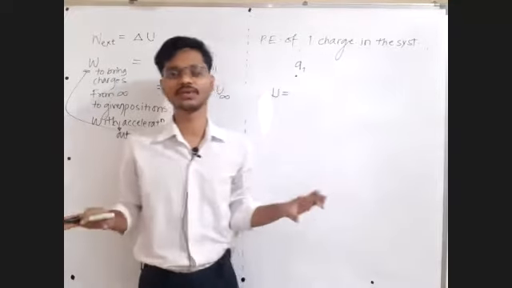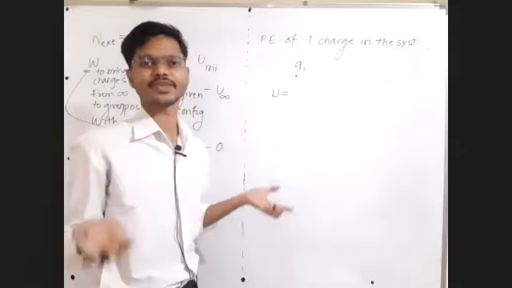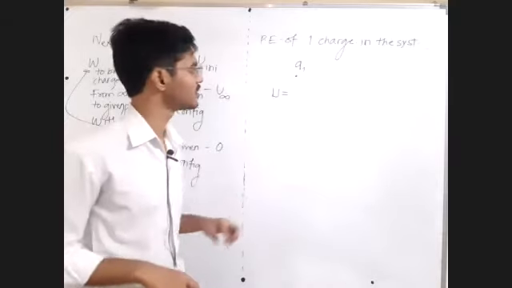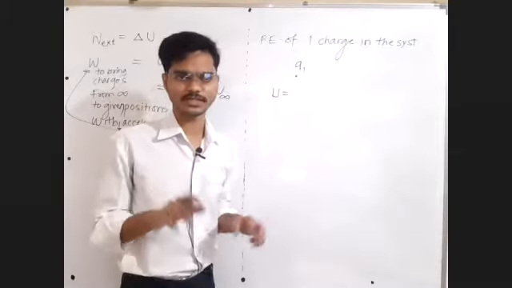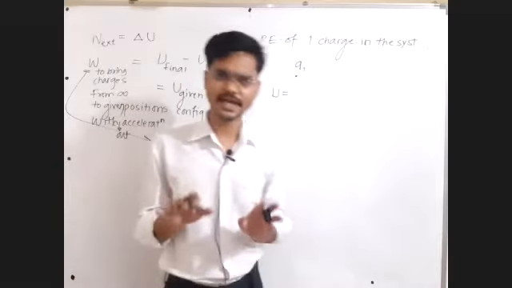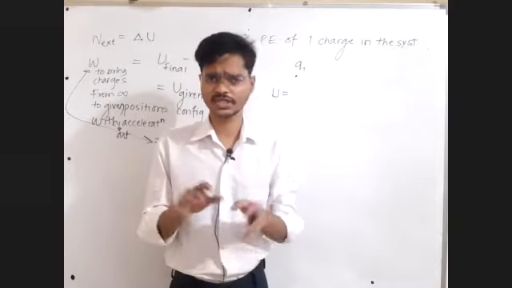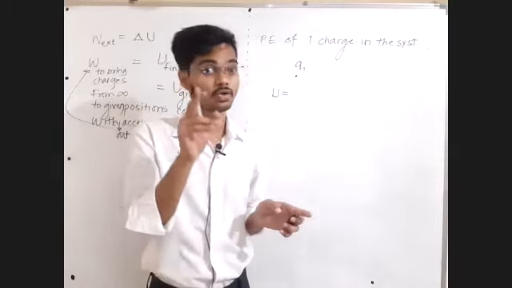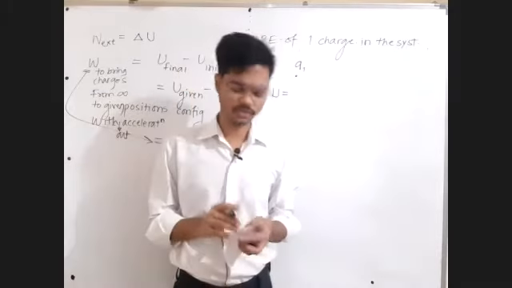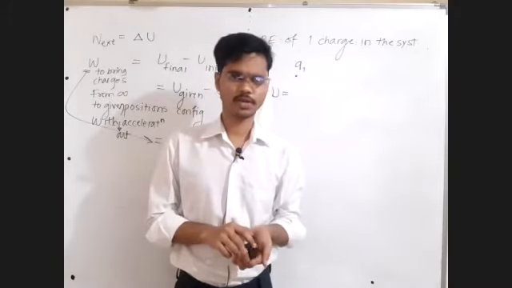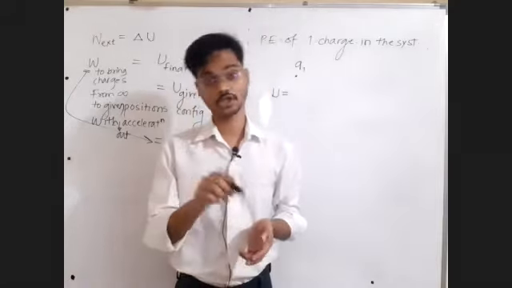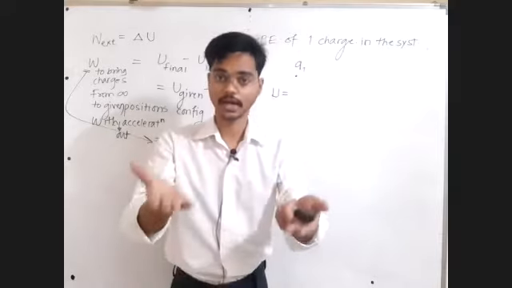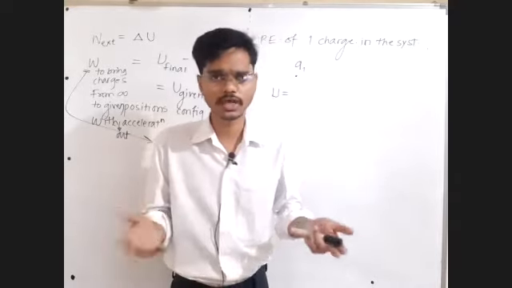External force will not do any work because no internal forces are present. External force will do work only if there is internal force, because external force can do two tasks. First, it can change the kinetic energy, and it can change the potential energy. But we have already told the external force not to accelerate the system. So the external force will say, okay, I will not change the kinetic energy, but I will change the potential energy. But to change the potential energy, I have to do work against the internal forces. But internal forces are absent right now.